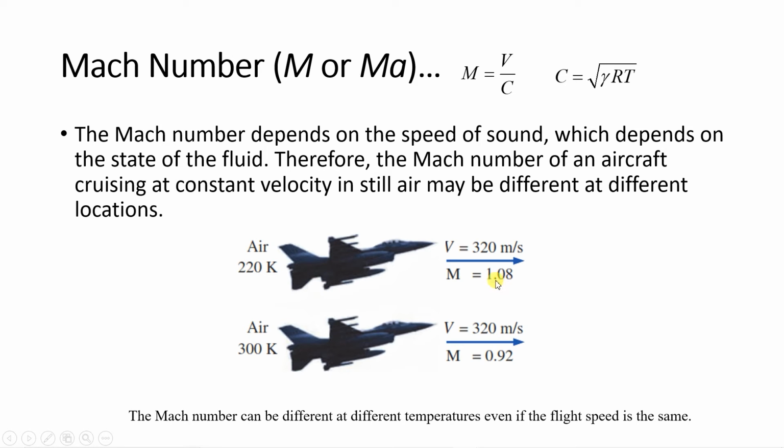So the Mach number can be different at different temperatures, even if the flight speed is the same. This is a very important conclusion which we get from these two equations. Please remember this. Even though the velocity of the aircraft is the same, since the temperature is different, the Mach number is different.